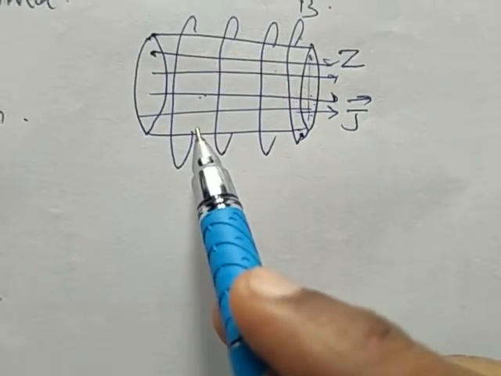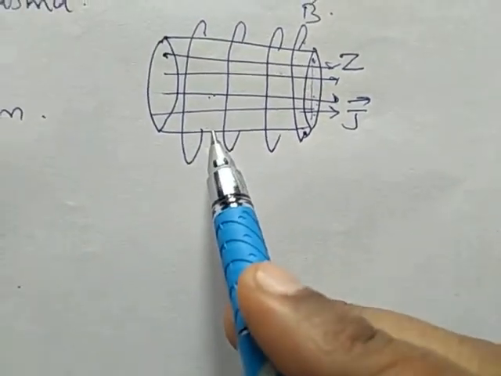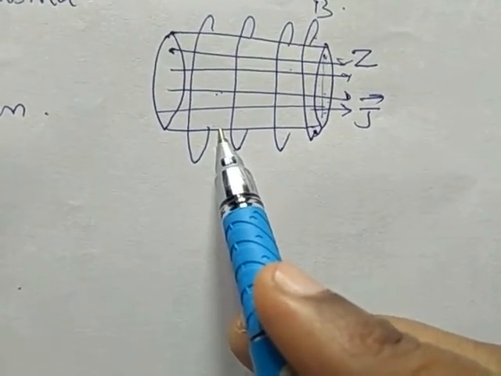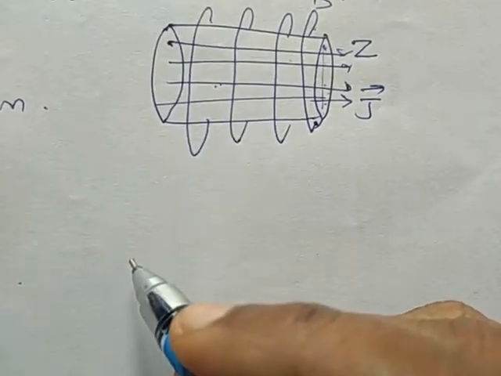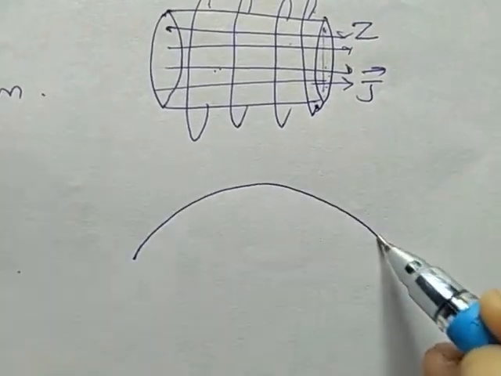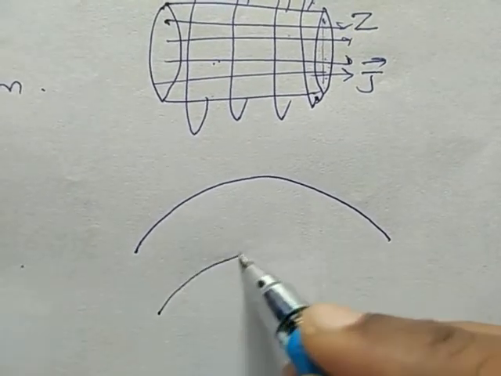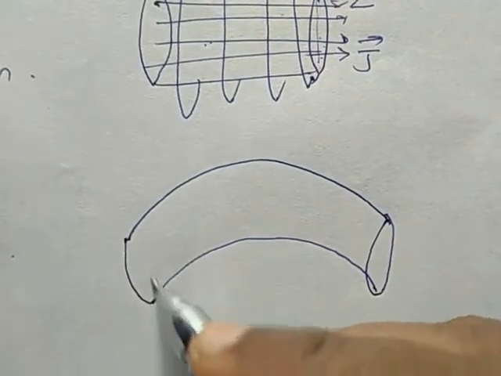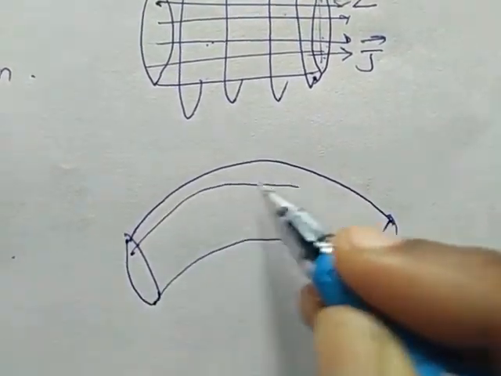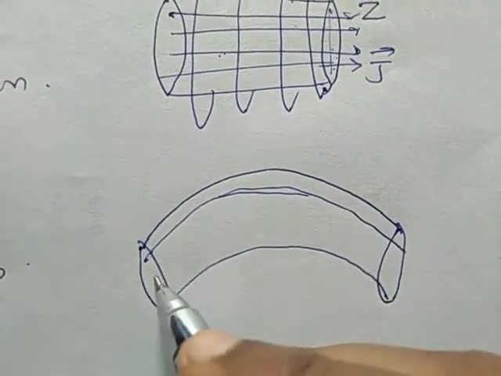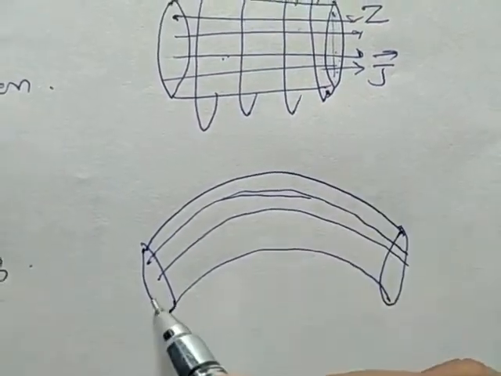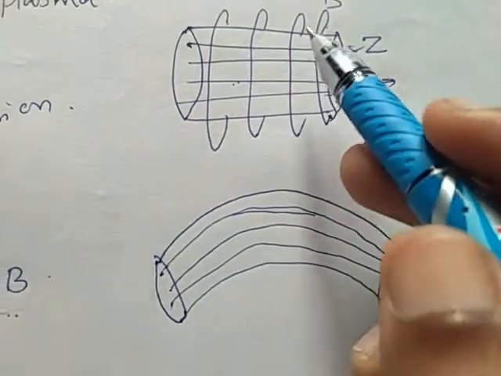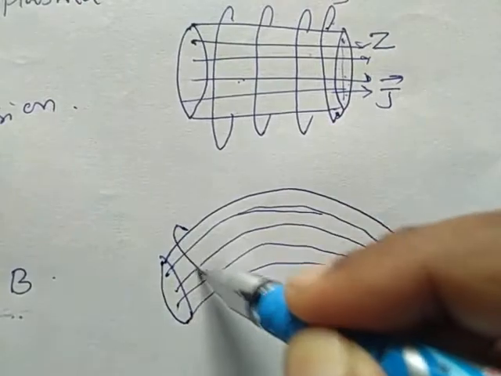We are going to apply some disturbance to this plasma column and bend it into sinusoidal form. So we are going to bend this, and it will become this form. Our cylindrical plasma column is bent into sinusoidal form due to some disturbance. Again this is our current J along Z, and what will happen to this B? B will become